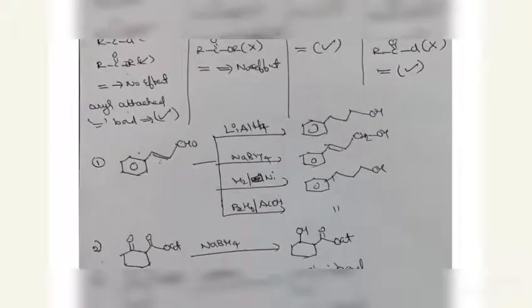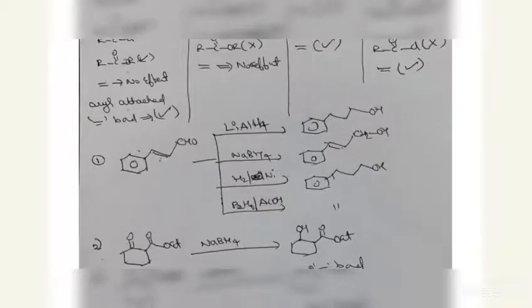We have seen some examples here. An aryl-attached double bond is present. Lithium aluminum hydride reduces the aryl-attached double bond, and the CHO is converted into CH2OH. Sodium borohydride does not reduce the double bond, so it remains the same, but the aldehyde is reduced to CH2OH. With hydrogen in the presence of nickel, both the double bond and the aldehyde group are reduced. The same goes for B2H6 in acetic acid.